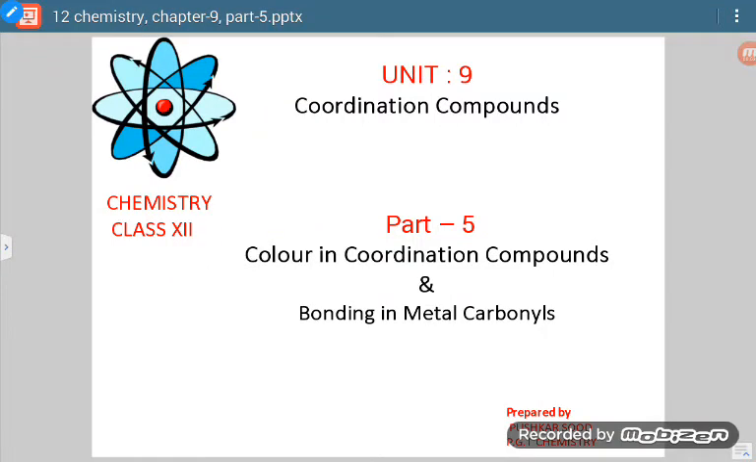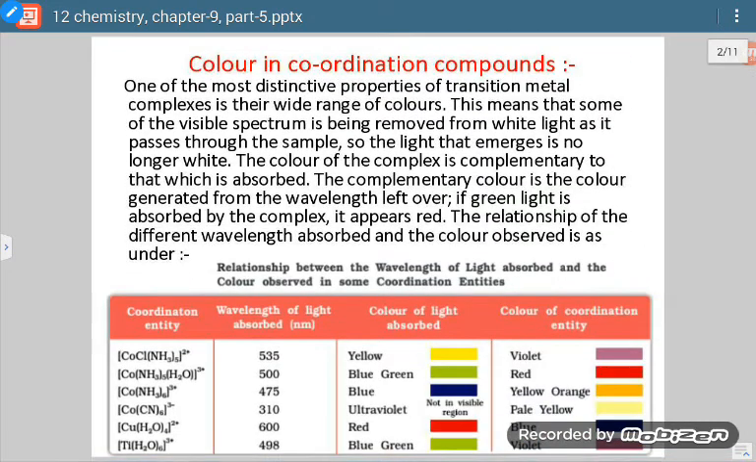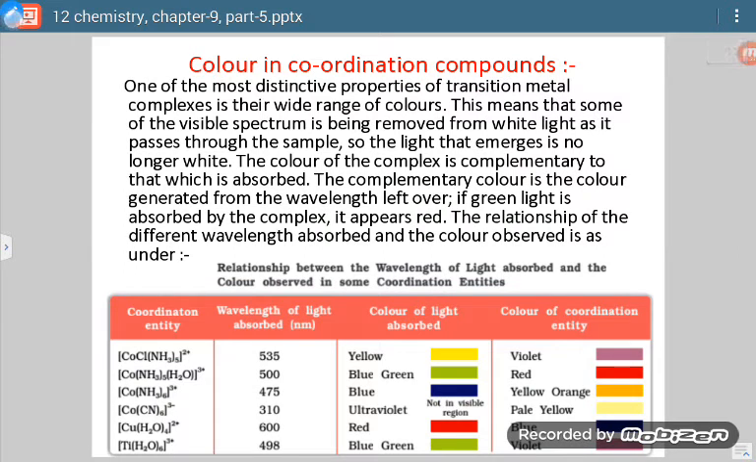Good morning, students. So today we are going to start the next portion of our coordination chemistry. In this we are going to study the color shown by coordination compounds and how metal carbonyls have bonding between the metal and the ligands. So first of all, let us start with the color in coordination compounds.